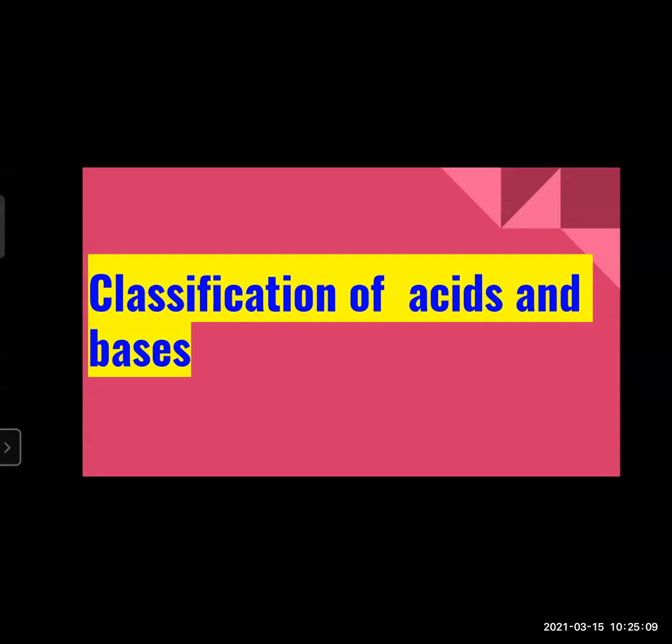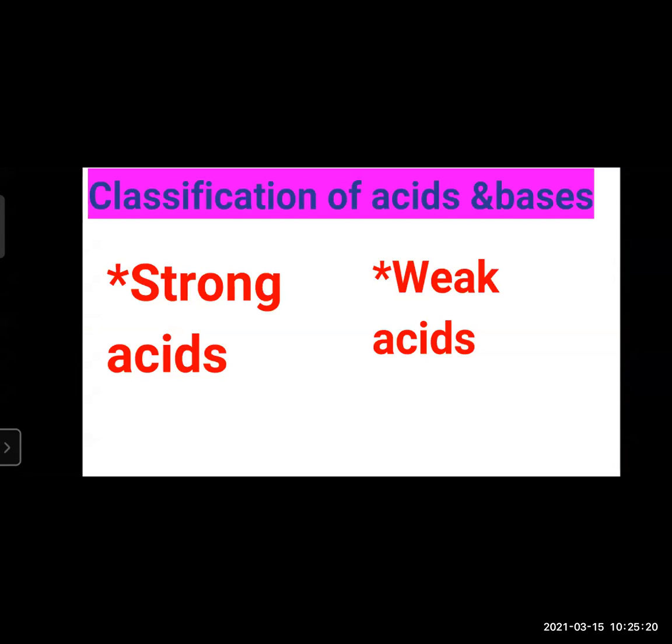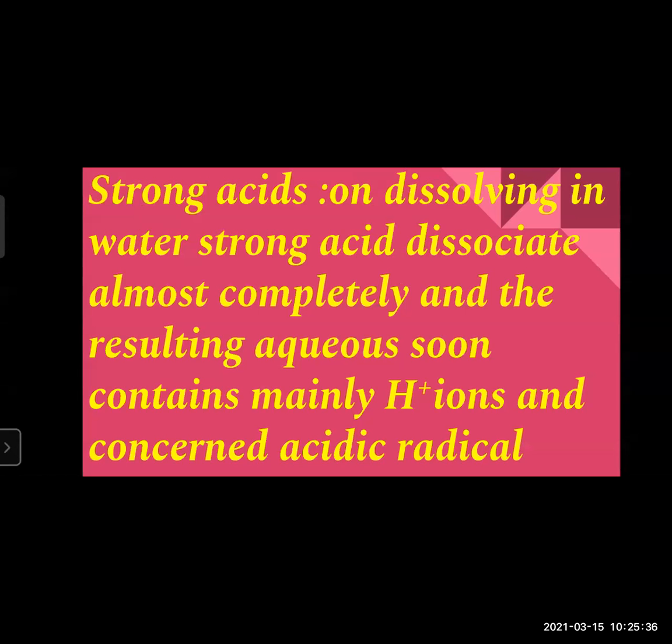Okay, the next topic is classification of acids and bases. I'm on page number 61. Now, what is the classification of acids and bases? As far as the classification is concerned, for acids we have two types: strong acids and weak acids. And for bases also, we have strong base and weak base.